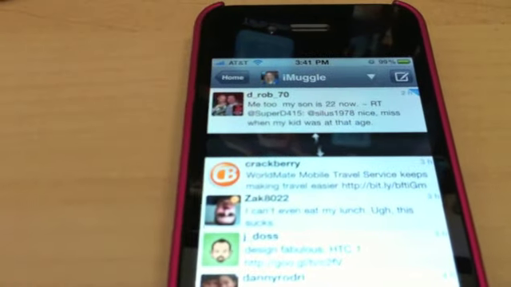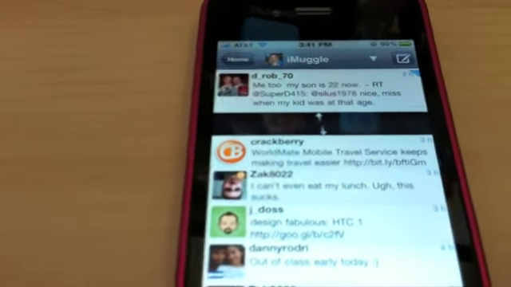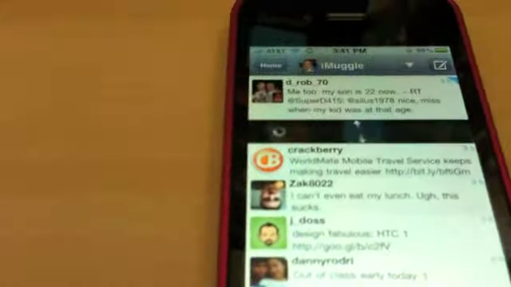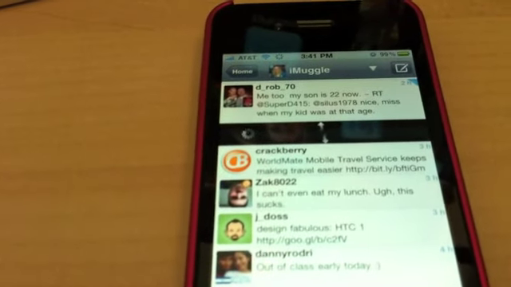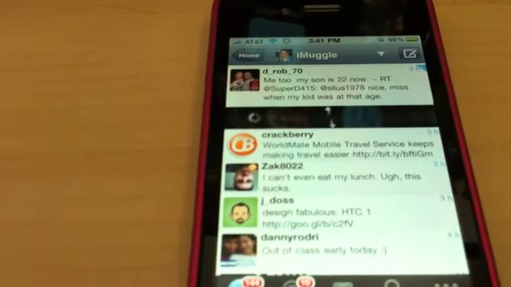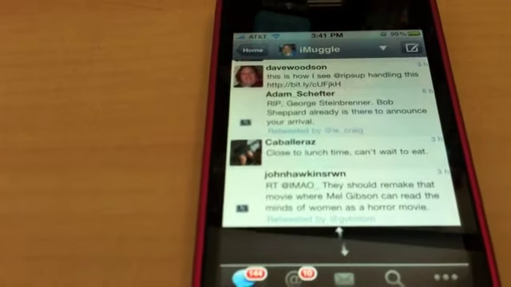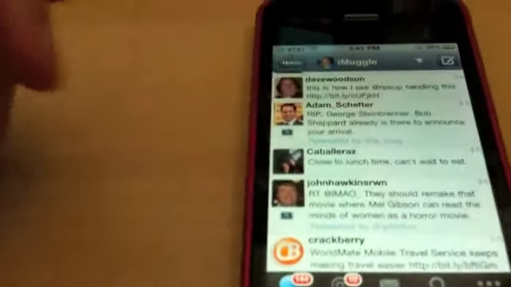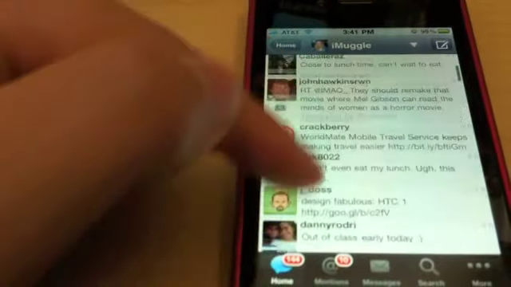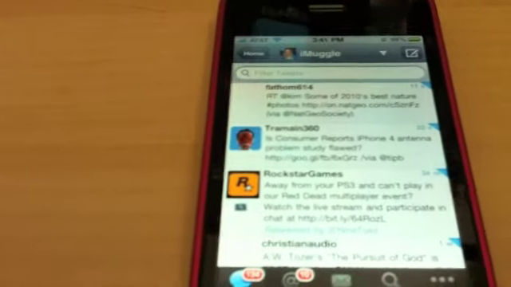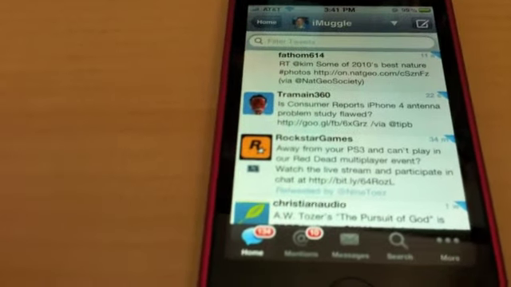Here's a good example. It does have gap detection, just like Twitter for iPhone does. You click that gap, and it'll load everything that you may have missed since the last time you refreshed, if you want to. A lot of times I don't, but there it goes. It loaded everything in between there. And tap up here, go all the way to the top, and let's look at replies here.